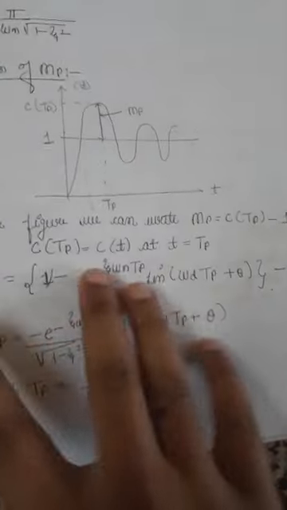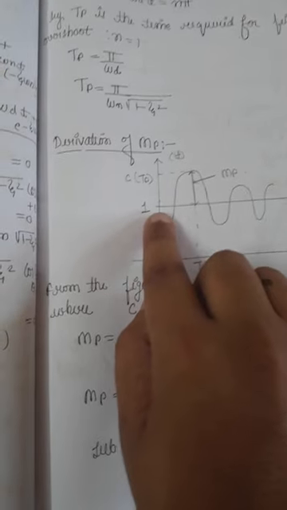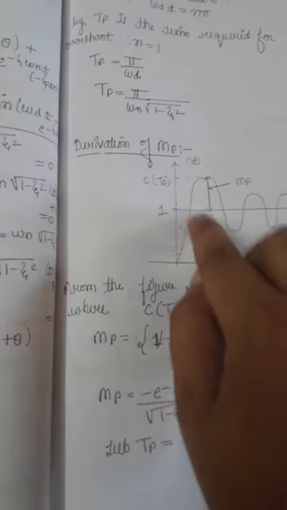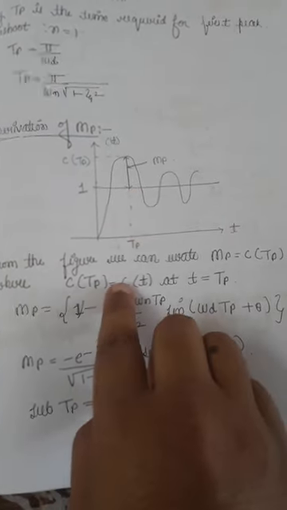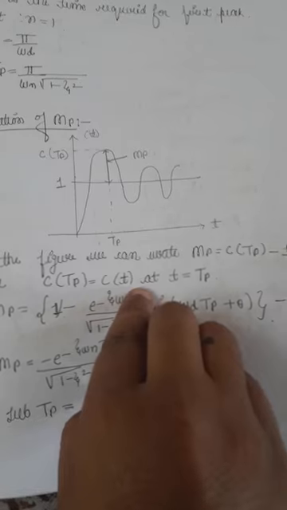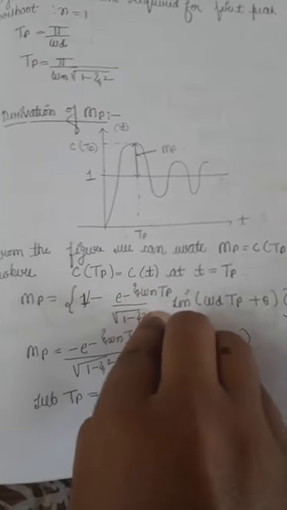Understood? So similarly we go for the derivation for MP. MP is nothing but the maximum, that is, peak overshoot. Again we'll consider the same response from the diagram, right? Here it is 100%, meaning we'll consider 1. So we'll consider the oscillatory response. So this is C of TP. Already we know that C of TP is equal to C of t at t is equals to TP, and we know C of t already, right?